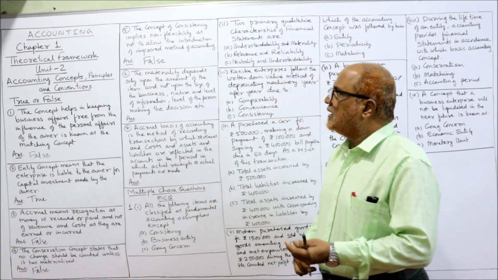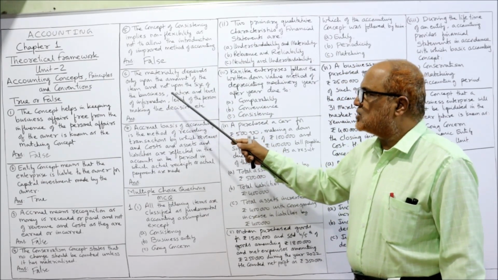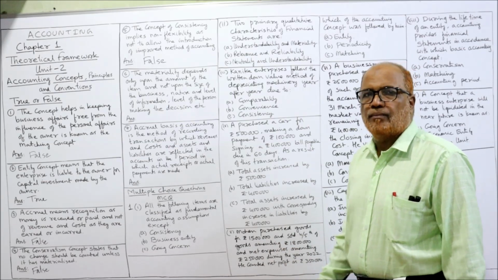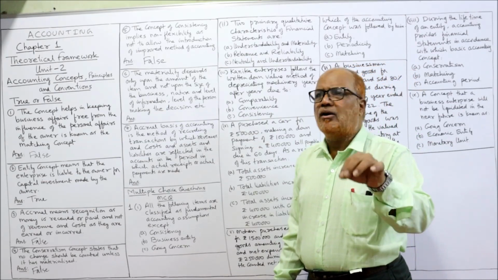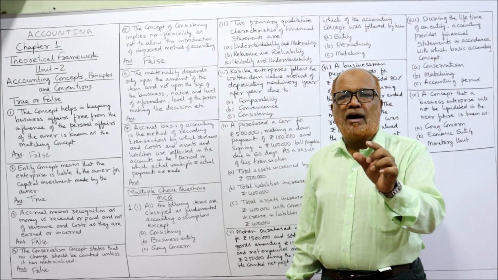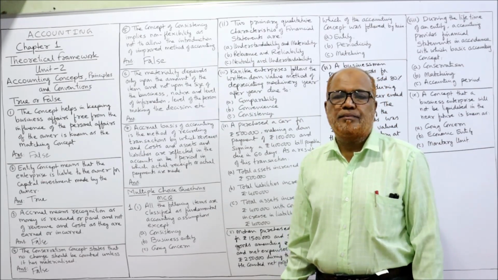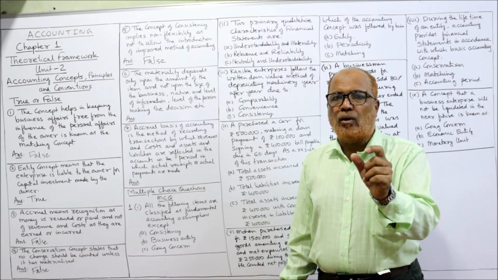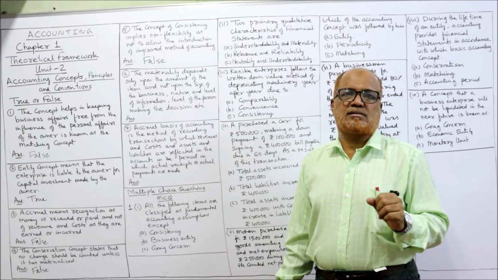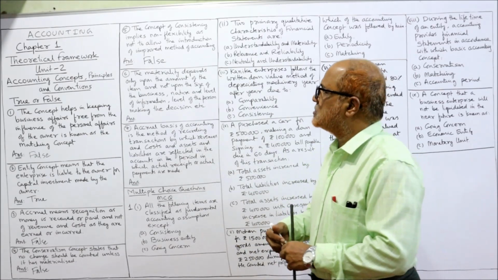Next one. The materiality depends only upon the amount of the item and not upon the size of the business, nature and level of information, level of person making the decision, etc. That means it says that materiality is dependent only on the amount. No. Any item, any economic item which has a significant effect on the financial statement is material item. It does not depend only on amount. It also depends upon the nature of the business. It depends upon so many factors, not only on the amount. So this statement is false.